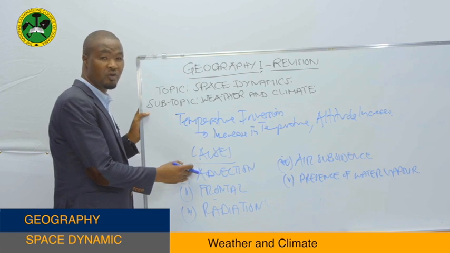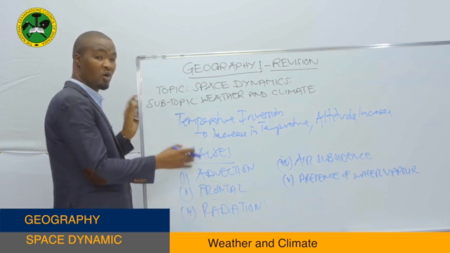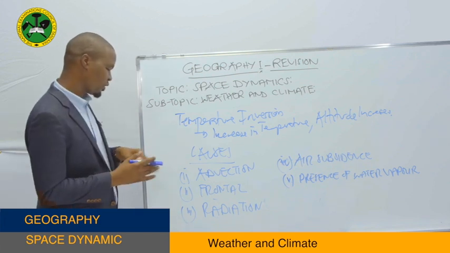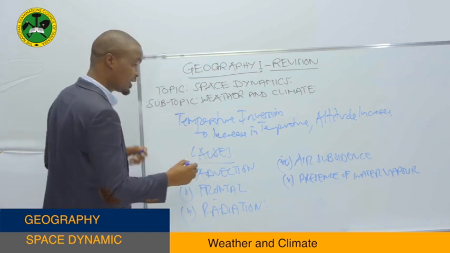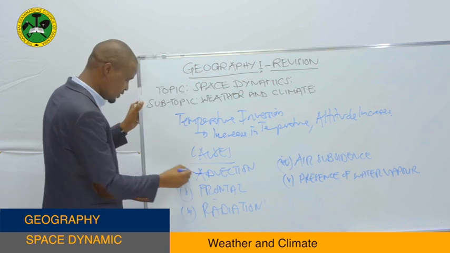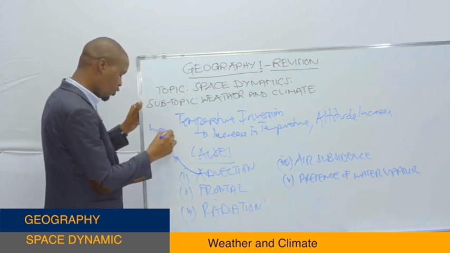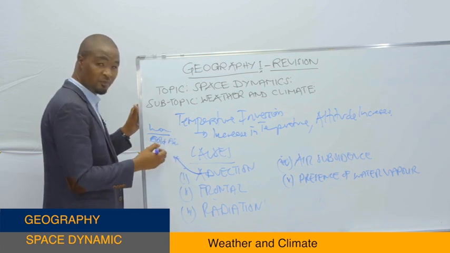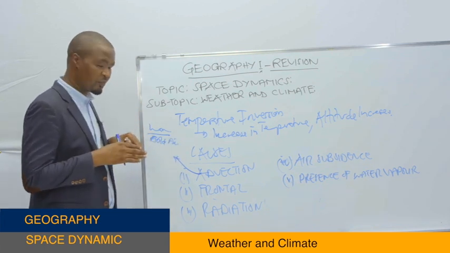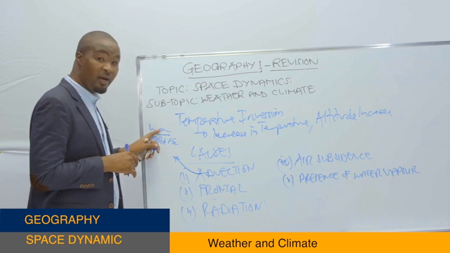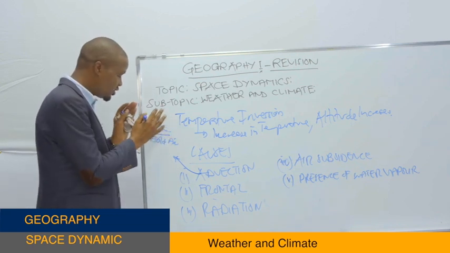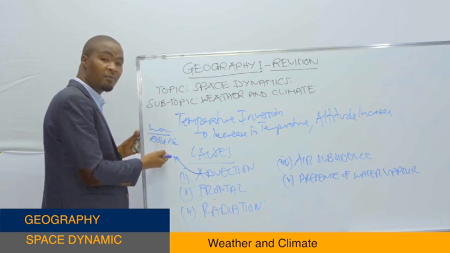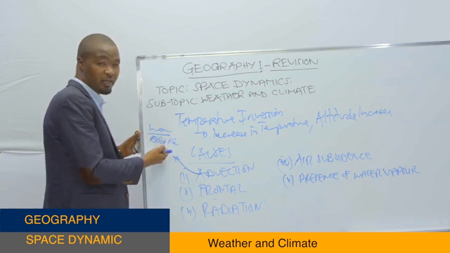Advection refers to the passage of two air masses with different temperature characteristics, where one is cold and the other is warm. So when two air masses of different characteristics pass, it means a warm air and a cold air mass. Let's assume the warm air is huge compared to the cold air. Automatically this warm air will cause the upraising of this cold air, see?